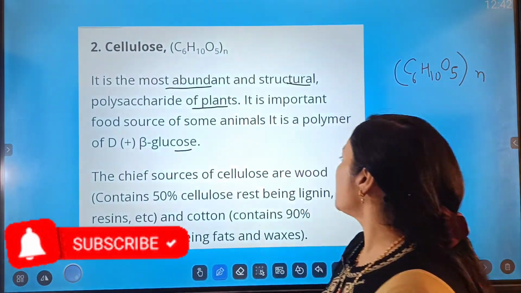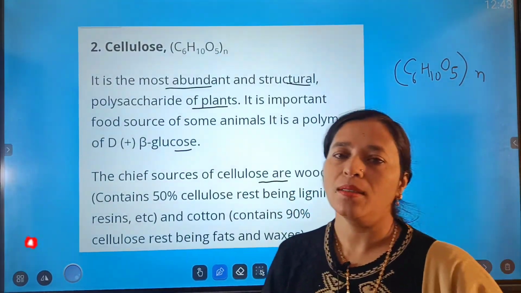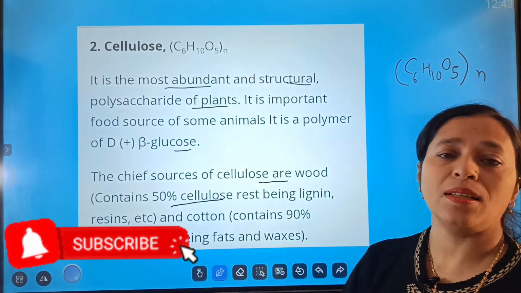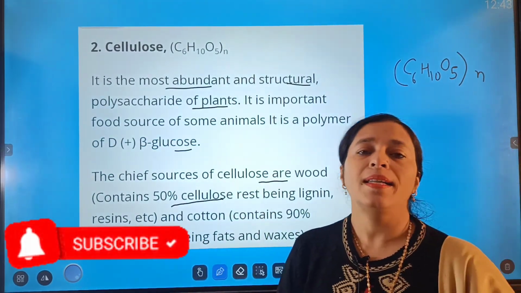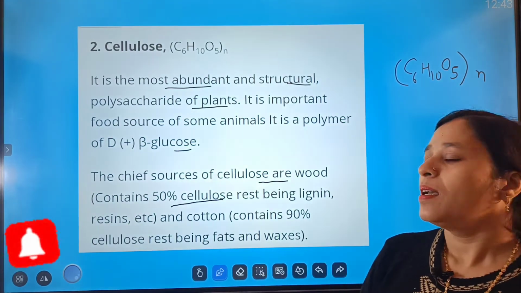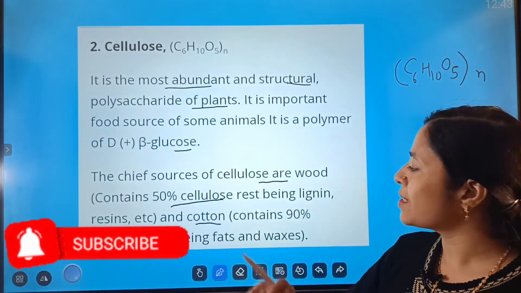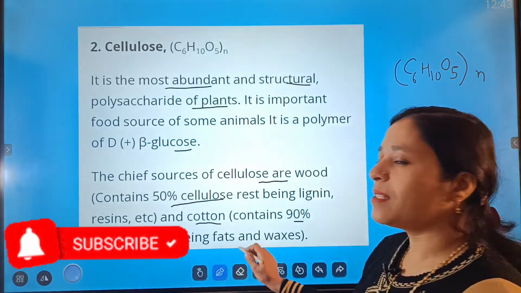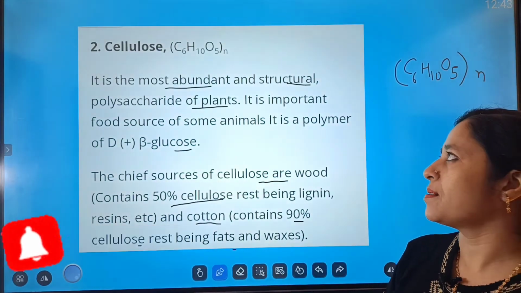The chief sources of cellulose, they are mainly wood and cotton. Wood contains basically 50% of cellulose and the rest being lignin and resins, whereas cotton, if we take the next example as cotton, it contains about 90% of cellulose and the rest being fats and waxes.